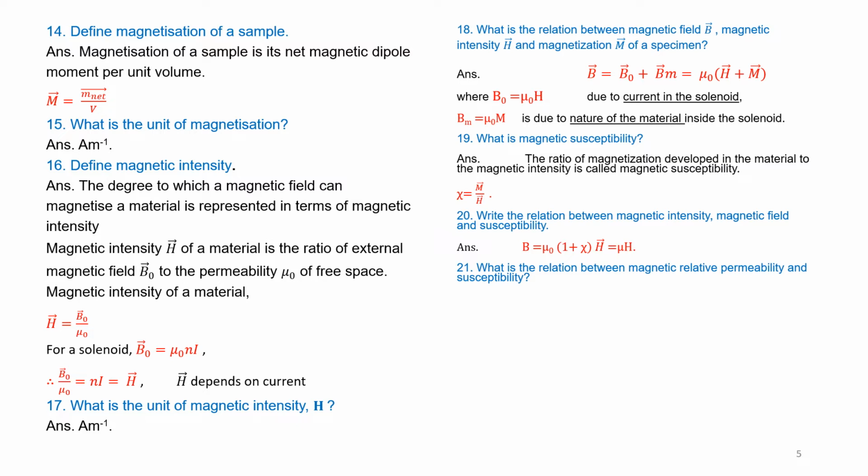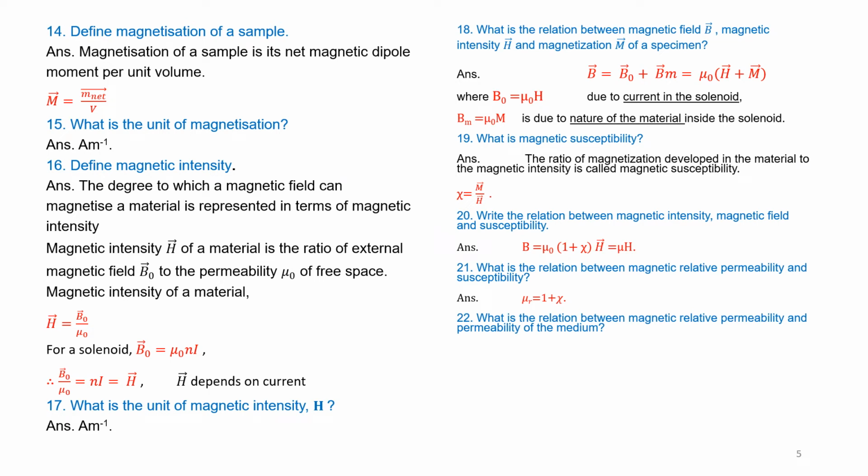Question number 21. What is the relation between magnetic relative permeability and susceptibility? Therefore, μR = 1 + χ. See here, this 1 + χ is equal to μR. So this equation can be written as B = μ₀ μR H. So, μ₀ into μR will be equal to μ.